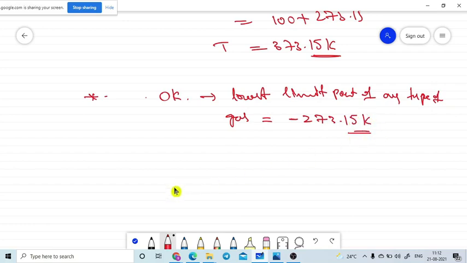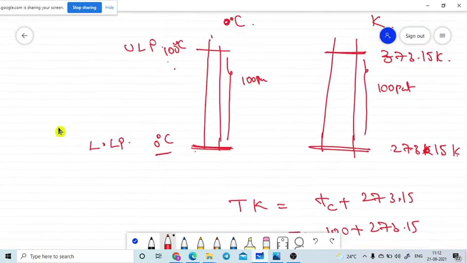So how was this achieved? Due to the drawback of liquid thermometers. Why did we move towards the Kelvin scale? Because of the drawback of the degree Celsius scale, which uses several liquids. If we go to gases, the gas scale also provides the very least temperature value on the negative temperature axis, and that value is minus 273.15. That is very important.